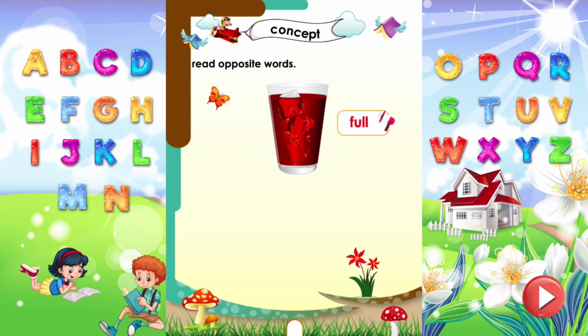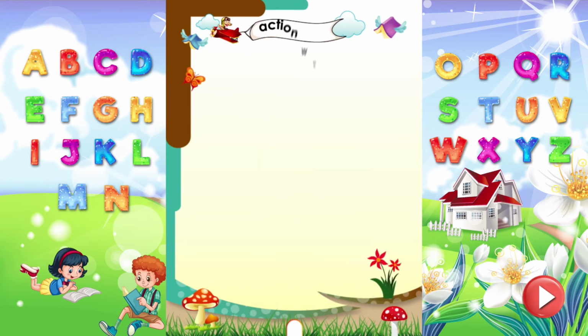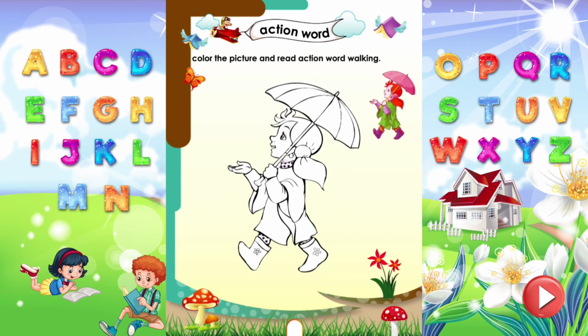This glass is full. This glass is empty. Action word. Color the picture and read action word walking. Do you know, kids? Walking is an action word.